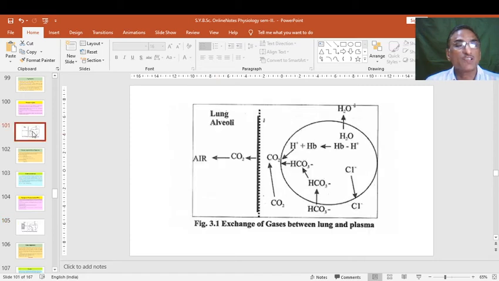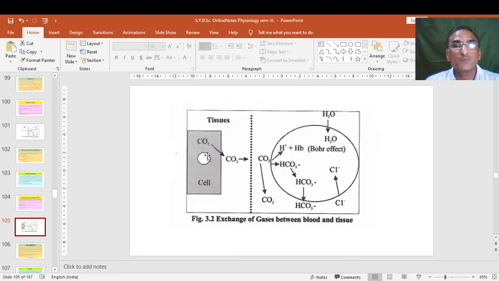In the last slide we have seen from lungs to blood, and here from tissues to blood, because from lungs to blood and blood to tissue is the process. Now from tissues, whenever the cell utilizes oxygen, it converts into CO2, and that CO2 passes through the tissue cell membrane and the lung membrane and enters into the alveolus of the lung wall.